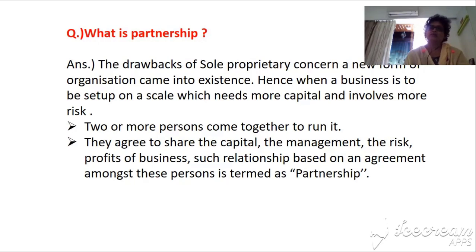They agree to share the capital, management, risk and profit of the business. Such a relation is based on an agreement. Agreement means, as you learned in the last chapter, a partnership deed. So this agreement among these persons is termed a partnership.